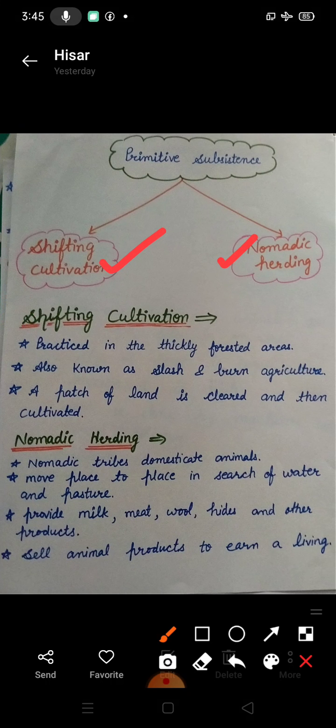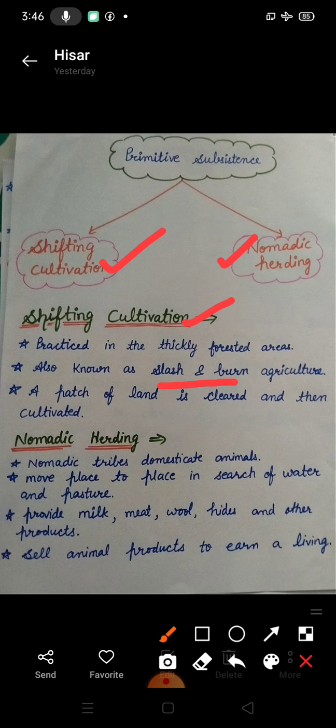So what is understood by shifting cultivation? It is practiced in thickly forested areas. Shifting cultivation is practiced mostly by tribal people living in dense forests of tropical Africa, Southeast Asia, and in the northeastern part of India. It is also known as slash and burn agriculture. Why are we calling it slash and burn?